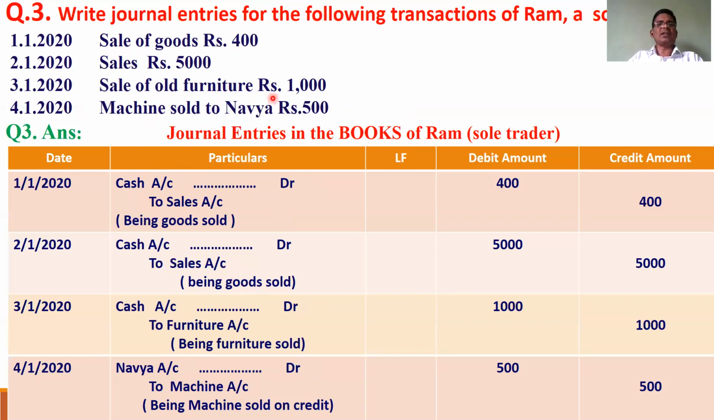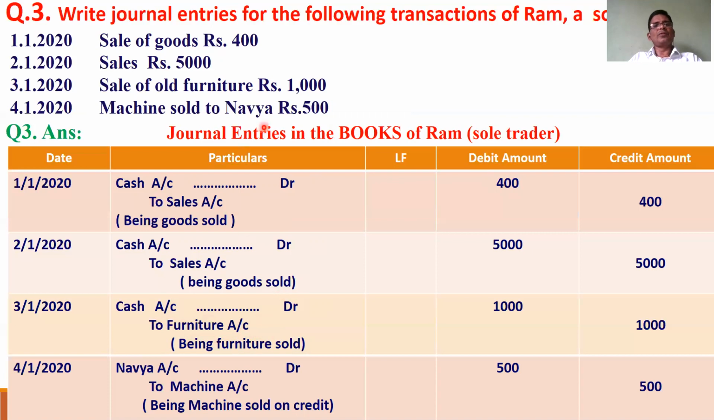Sale of old furniture for rupees 1,000. You have to remember once again, when goods are sold only sales account is credited. When fixed assets are sold, the fixed asset account is credited. That's why furniture account is credited. Cash is coming in, cash account is debited, and furniture is going out, furniture account is credited. Cash account to furniture account.